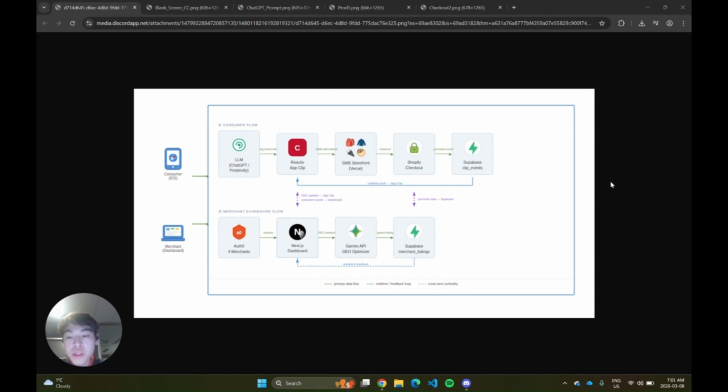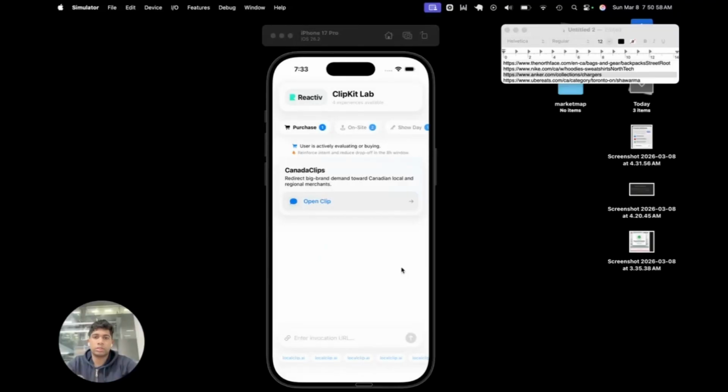And now for our merchant dashboard side, a quick overview. We have Auth0 for authentication and login, Next.js for our dashboard, Gemini API for our GEO optimizer, and Supabase to optimize keywords for listings. So here's the ClipKit user interface.